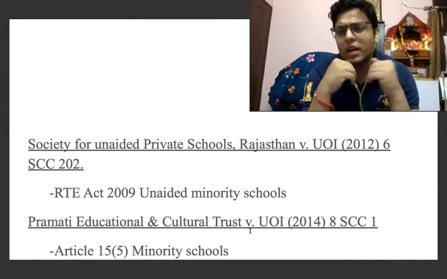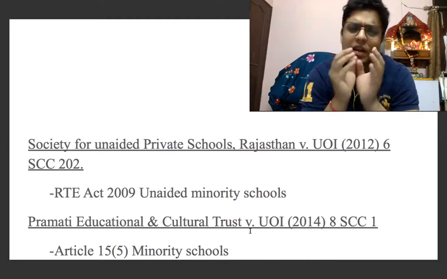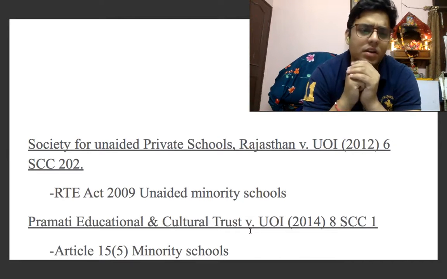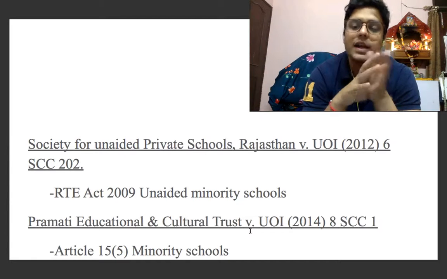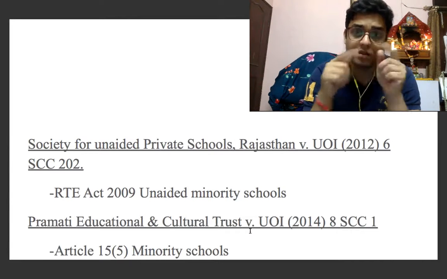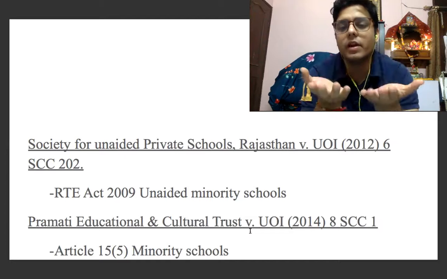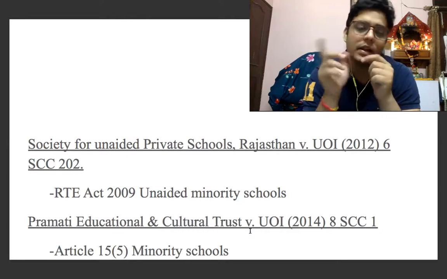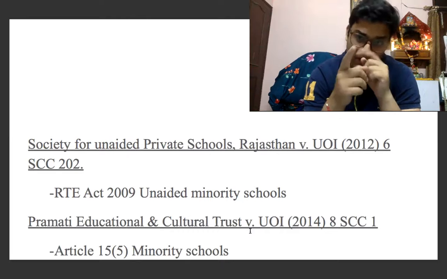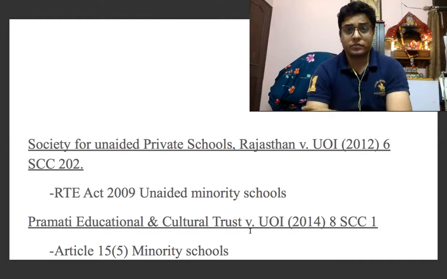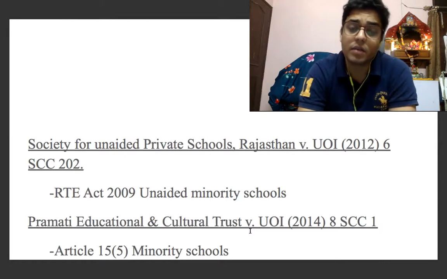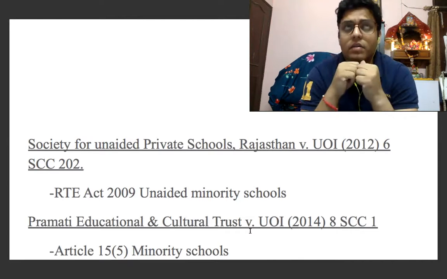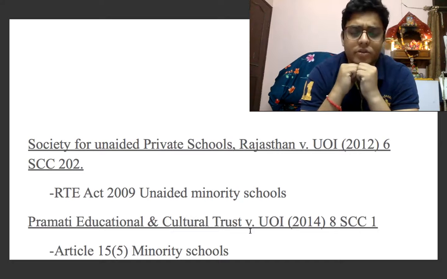Okay, the same arguments were repeated again. Nothing different. But the one thing that came into purview was that in the first case, it was the Article 19(1)(g) argument that was being reiterated again and again, that we have a free hand to conduct our occupation and all. But in this case, it was Article 15, sub-article 5 also that was challenged. What does Article 15(5), as we discussed earlier, provide? I guess it came by the 93rd Constitutional Amendment Act.